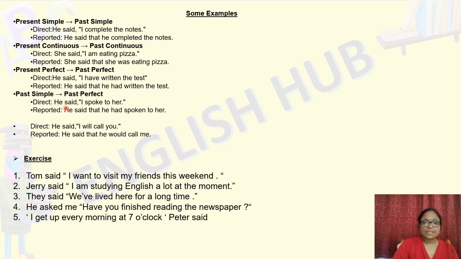Next question is, he said, I spoke to her. He said that he had spoken to her, and we see the change in tense. Simple past, it is spoke. Reported speech in simple past changes to past perfect: had plus the third form of the verb. Speak. Spoke is the second form and the third form is spoken. Had spoken. And one sentence in future: he said, I will call you. He said that he would call me, becomes conditional.